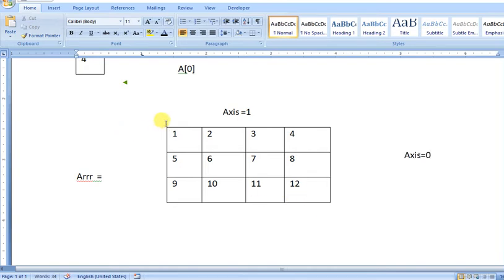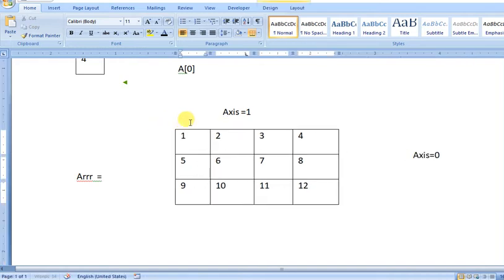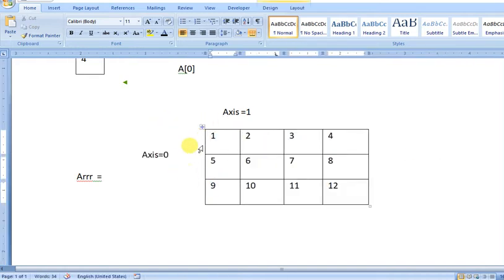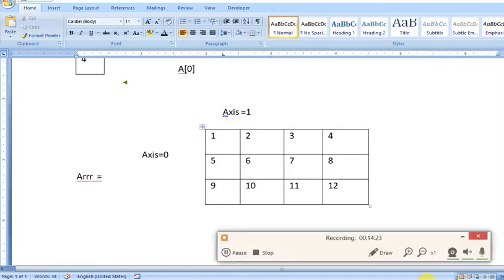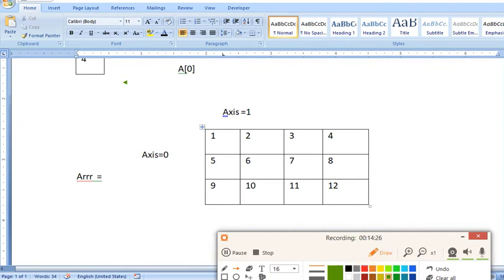So in this one, the row is axis 0 and column is axis 1. Suppose you want to access this element. It is at 0 position, this is at 0, 1, 2, 3, and this is also 0, 1, 2.